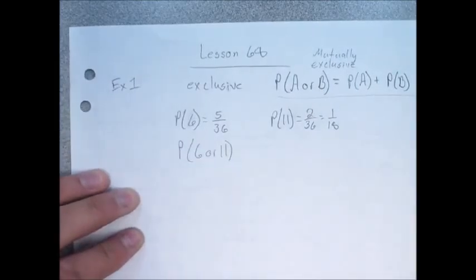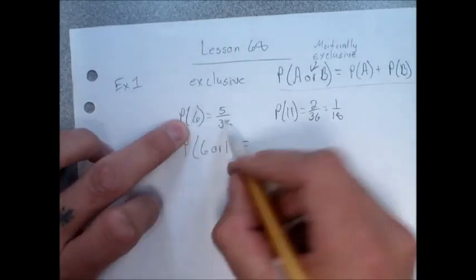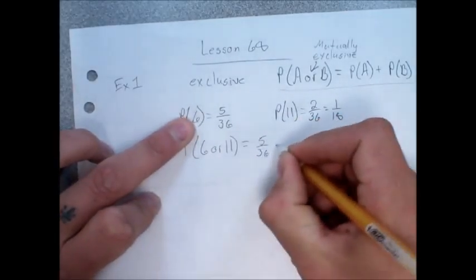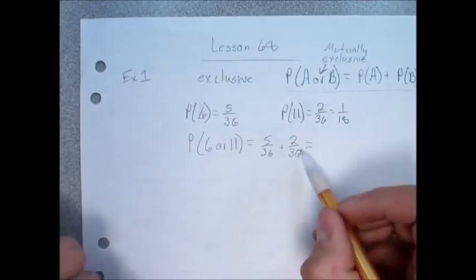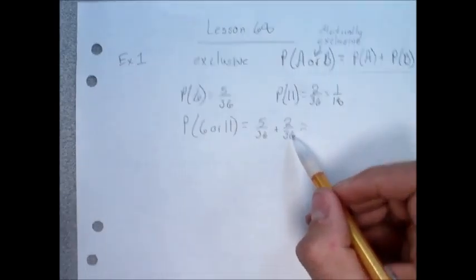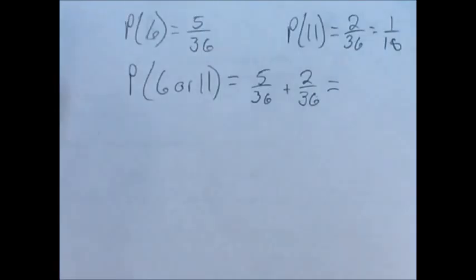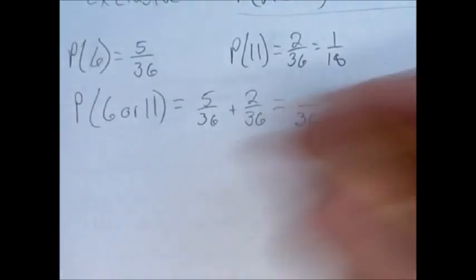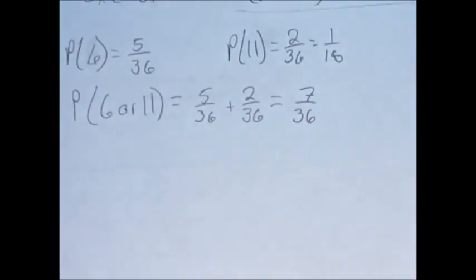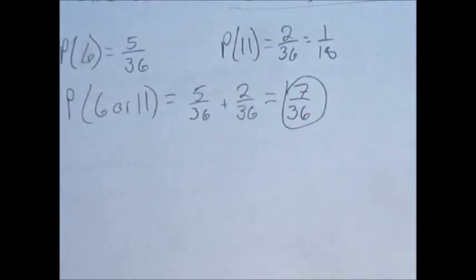Consider these or problems. Okay. Very, very important. So when I'm considering these, I take the probability of 6, which was 5/36, and the probability of 11, which was 2/36. Okay, and I add them together. Why did I not use the reduced version of this? Right, then I would have had to have converted it right on back, right? So, because I had a common denominator, I just used it. Okay, now that I have a common denominator, that common denominator is going to stay common, and I just add the top, so I get 7/36. Can I reduce that? No. So the probability of 6 or 11 is 7/36. Simple enough? You would just add them together.